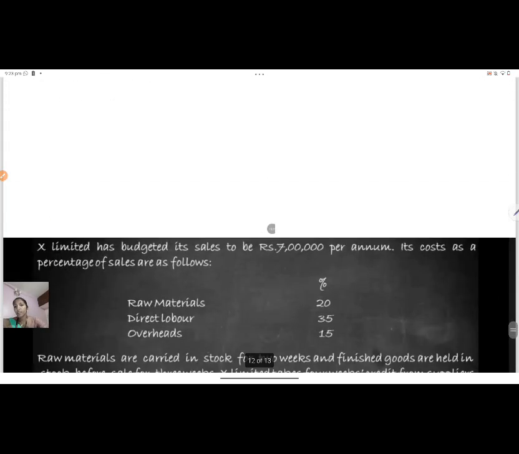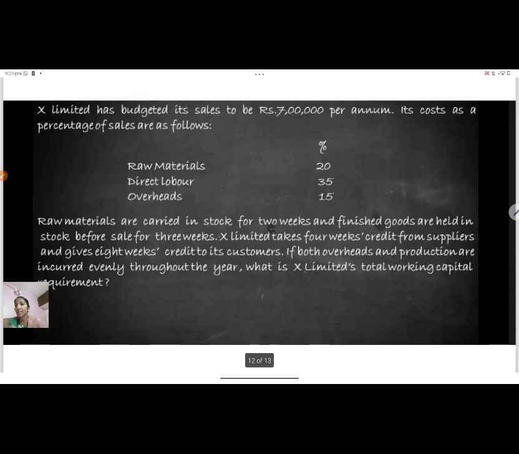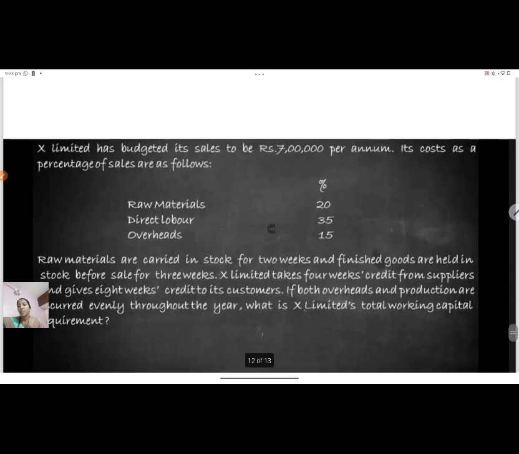For that, I have just shown you one simple example, a sum. You can go through that. The question is, X Limited has budgeted its sales for 7 lakh per annum. Its costs as a percentage of sales are: raw material is 20 percent, direct labor is 35, overhead is 50. And the raw materials are carried in stock for 2 weeks. That is, the raw material which is converted takes a period of 2 weeks.